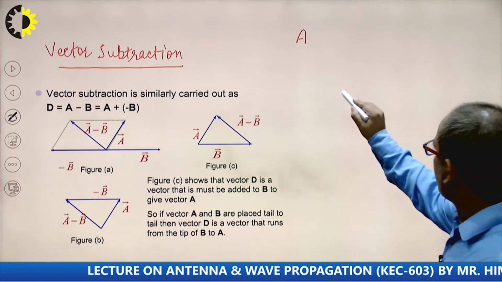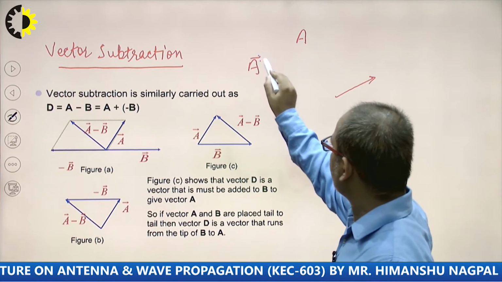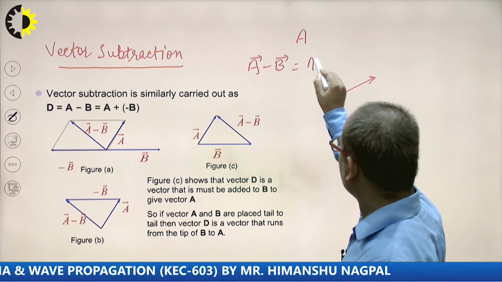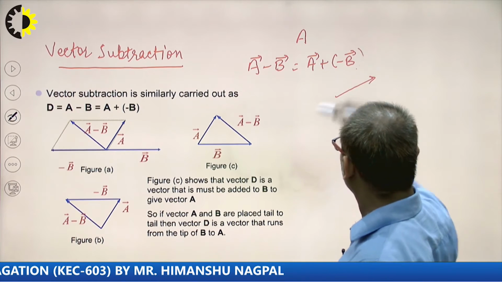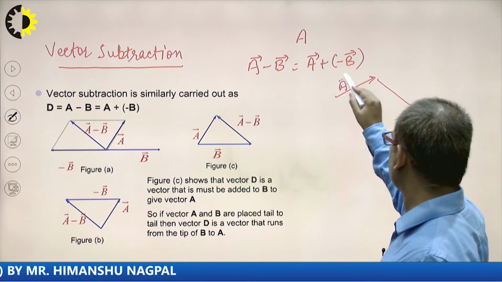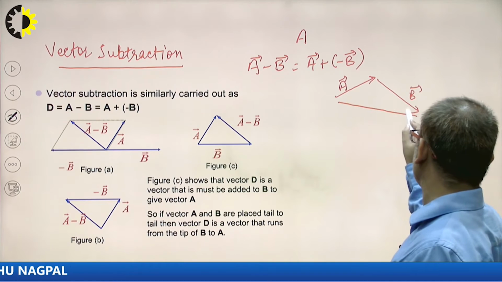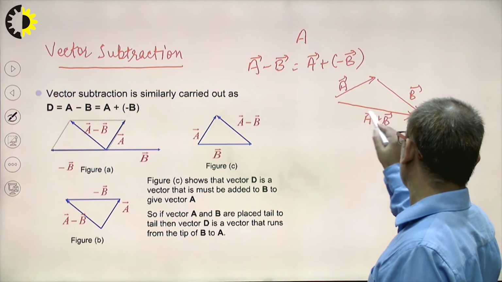Now if I want A vector minus B vector, I can say it is equal to A vector plus minus of B vector. So this one is A vector, this one is the B vector, and this represents A vector plus B vector.